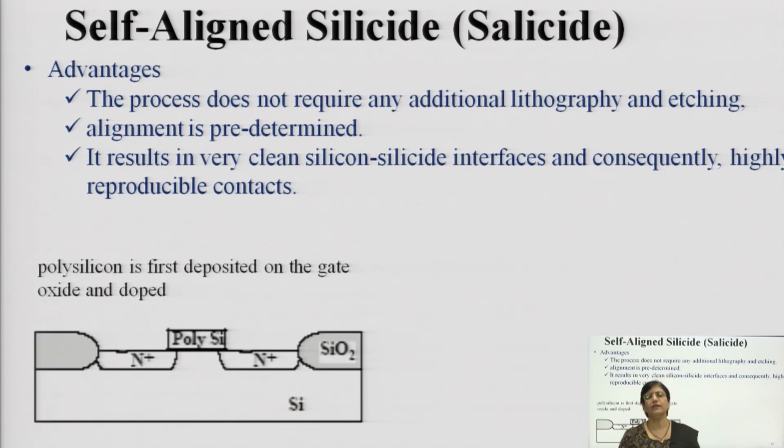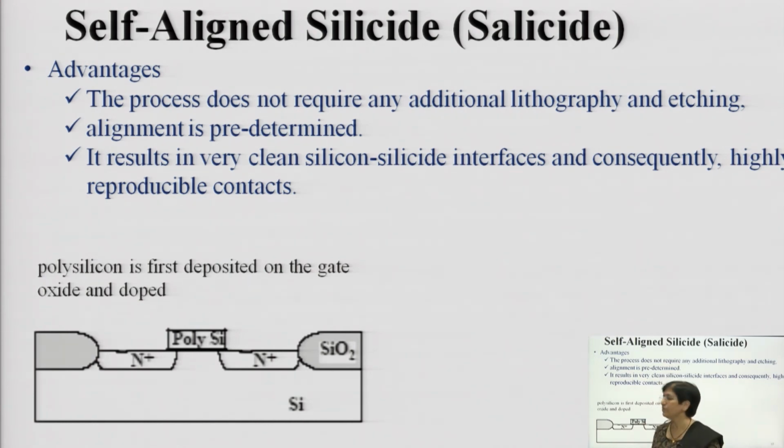Then finally, that is self aligned silicides. Okay. The advantage of silicides is that the deposition process does not require any additional lithography or etching. The alignment is predetermined because they are self aligned silicides. As a result, the process overall is very clean, with clean silicon silicide interfaces, and consequently highly reproducible. When you carry out the process repeatedly, it will have the same impact.